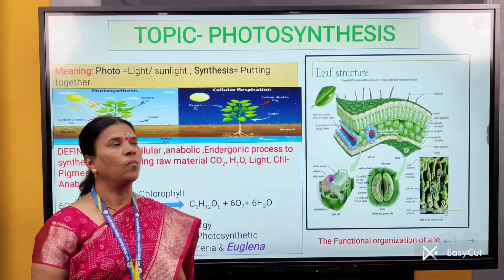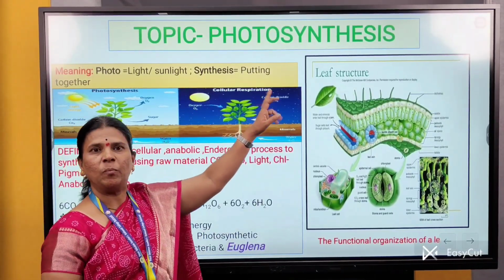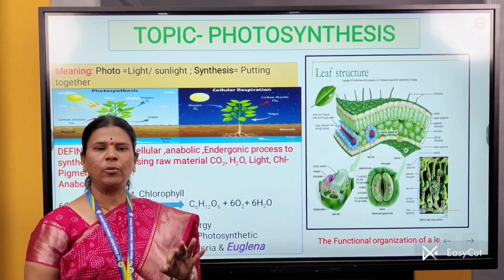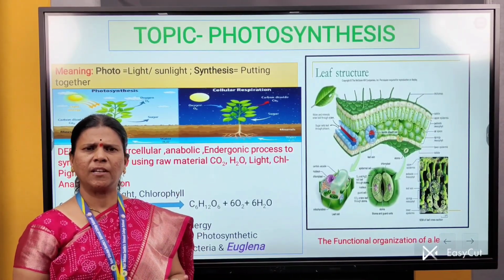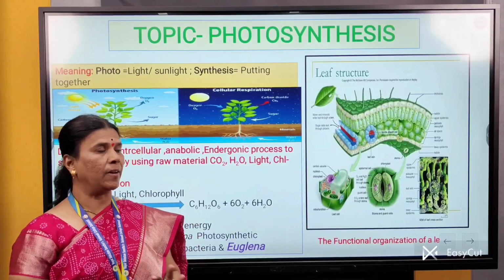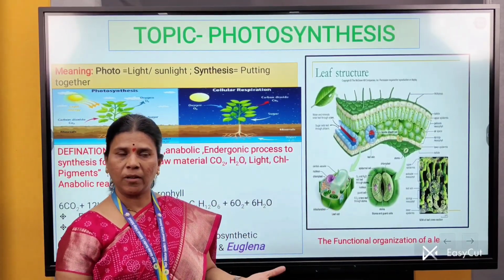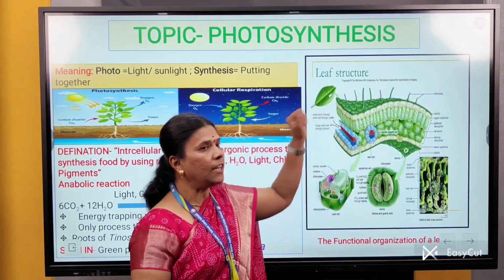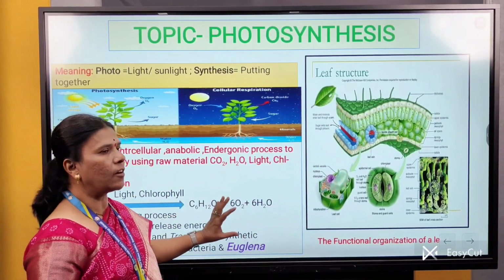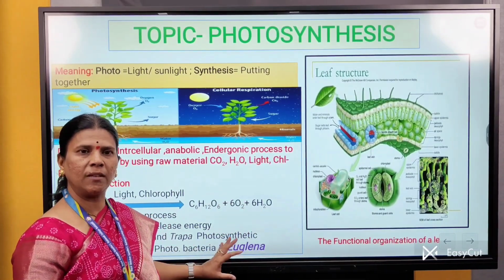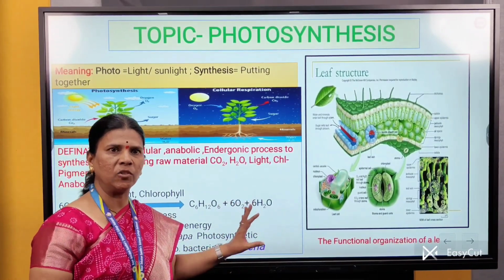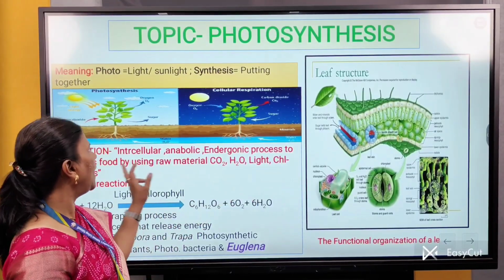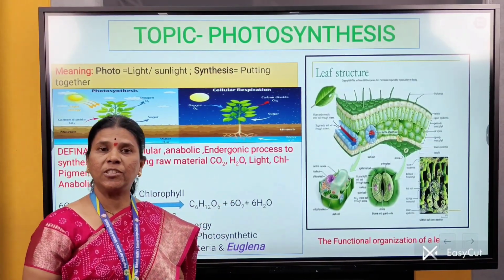What is photosynthesis? Photo means light, synthesis means to prepare. Photosynthesis is the process during which light energy is converted into chemical energy, and it is the process in which O2 is evolved. Where is photosynthesis carried out? It is carried out in the organ called the leaf. Then what are the raw materials required to carry out this process? The raw materials required for photosynthesis are CO2, carbon dioxide, water, chlorophyll and light.